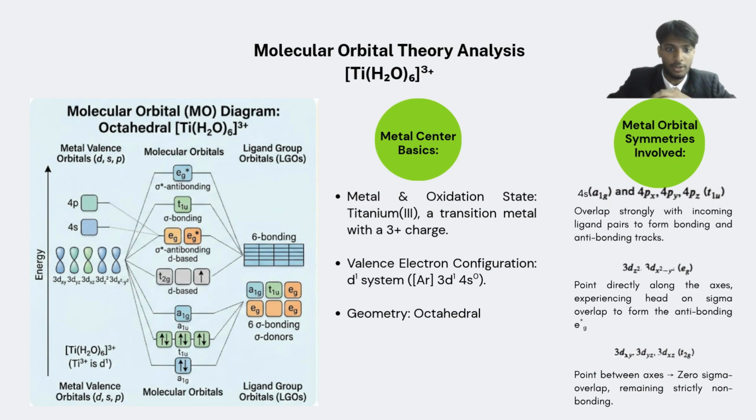In the picture on the left hand side, the molecular orbital diagram shows that the atomic orbitals mix to form the high energy t1u and a1g antibonding orbitals. Next, the 3d orbitals on the left side of the graph will split into two groups.